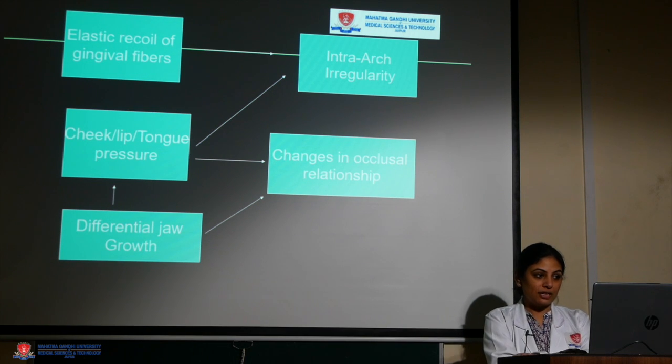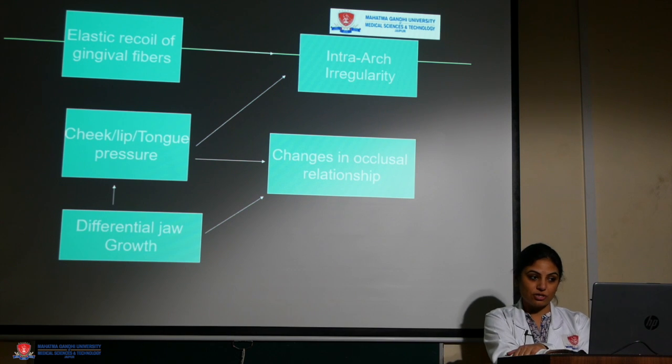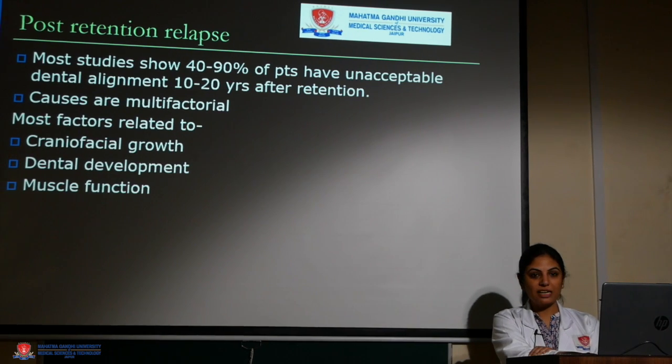So, to recapitulate: elastic recoil of gingival fibers, cheek, lip and tongue pressures, and differential jaw growth. These are the main factors which cause interarch irregularity and changes in the occlusal relationships once the appliances have been removed. Now, post-retention relapse. So, this was post-treatment relapse.